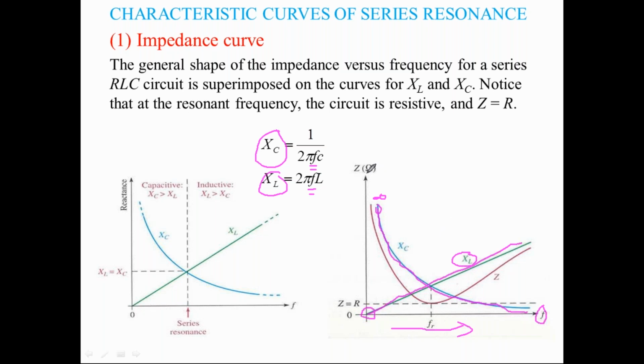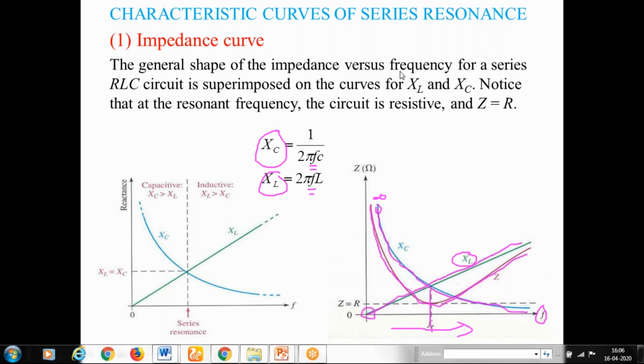Now this is the variation of the total impedance Z, which is equal to R plus j(XL minus XC), or XC minus XL. At a frequency of F equal to FR, the values of XL and XC have become equal and opposite.